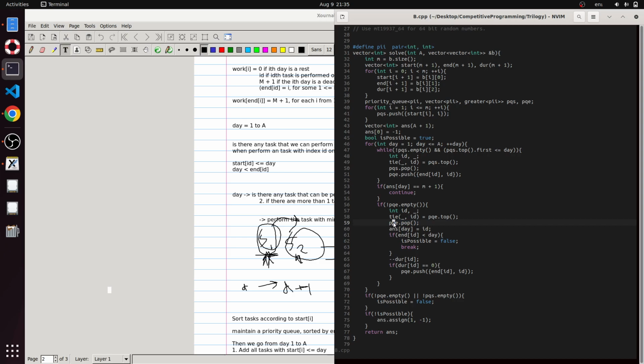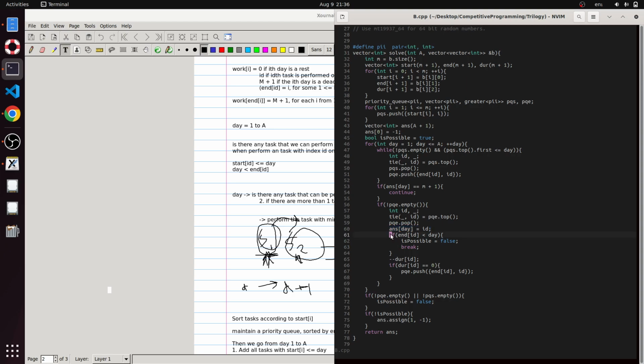What will be at the top of this priority queue end? The priority queue end is sorted by these numbers. The end of ID is the deadline, so the task at the top of this priority queue end will have the minimum value of end ID, that is, it will have the least deadline. So we remove this task and we just assign this task to this day.